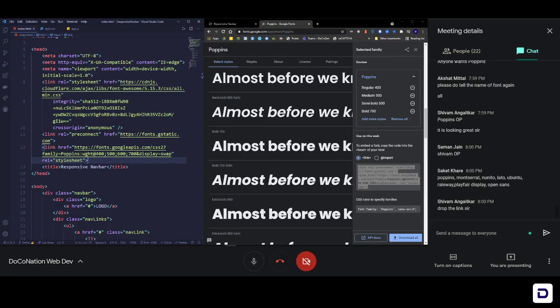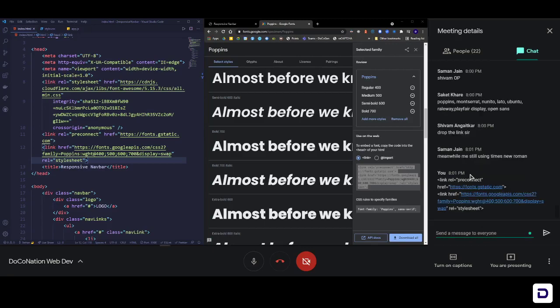Okay, Shivam, I'm going to drop the link in the chat box. Take it. Yep, Ubuntu is also nice. Thanks, Saket, for sending this.